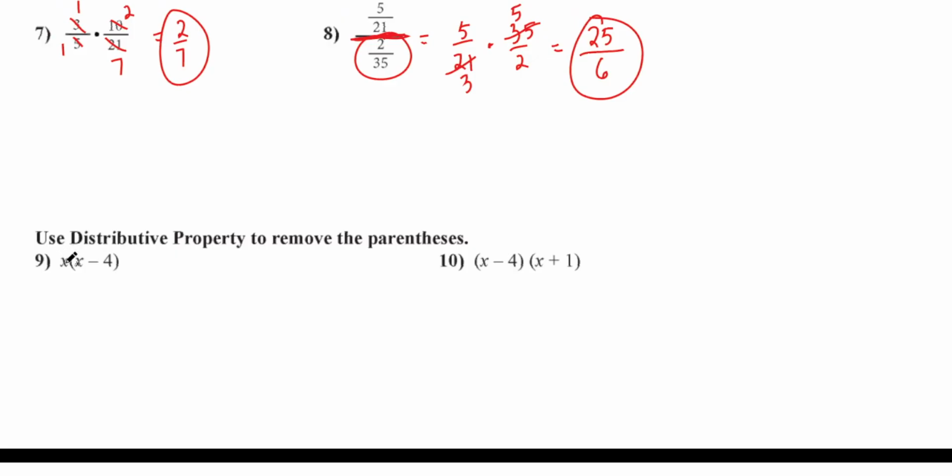Distributive property. That x is being multiplied by this parentheses. So you're going to multiply it by the first one, and then you're going to multiply it by the second one. So how do I write x times x? What is x times x? That's x squared. Then I put the sign, which is a minus, and then I go x times 4. How do I write x times 4? Yeah, 4x. And that is all you had to do.